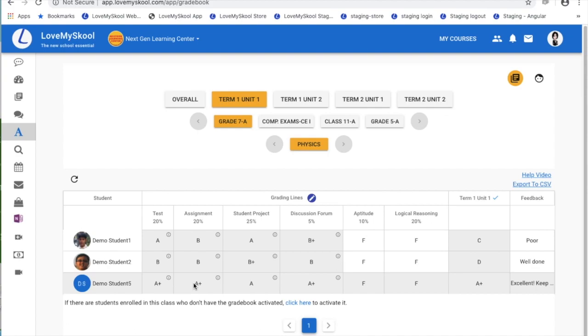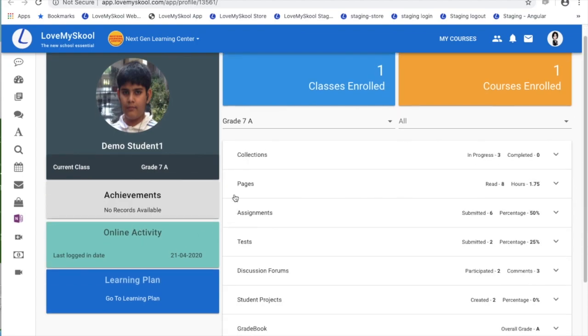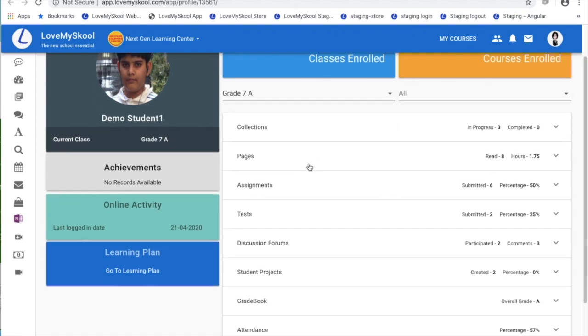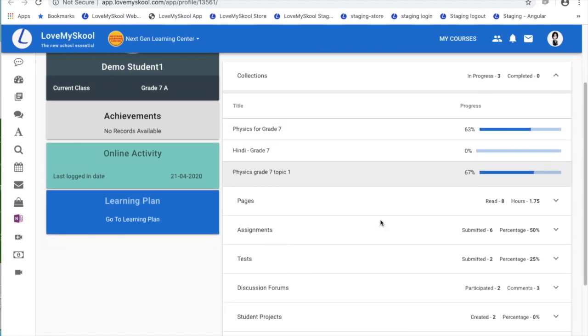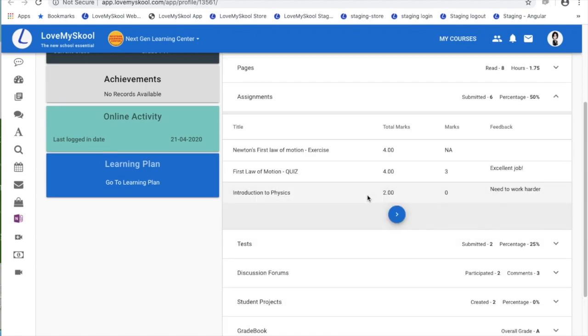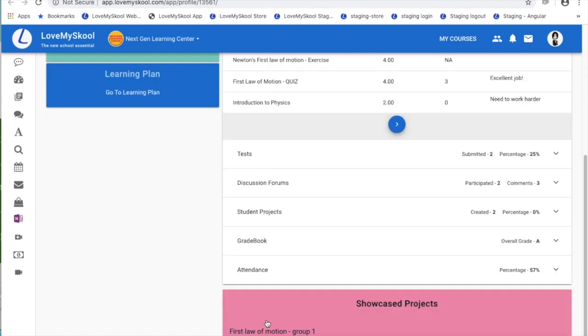Now, another beautiful thing that you can do is student preview. Wherever you see a student in the system, you can click on the student and get a beautiful preview of how that particular student is doing. Here you can get it for the whole class, or you can even drill down at a course level. For each student, you can see what collections he has read, what percentage he has read, what pages he has read, what assignments he has given, what marks he got, and what feedback he got. Similarly for tests, discussions, student projects, even the gradebook and his or her attendance right here.